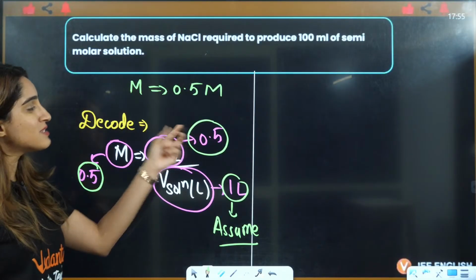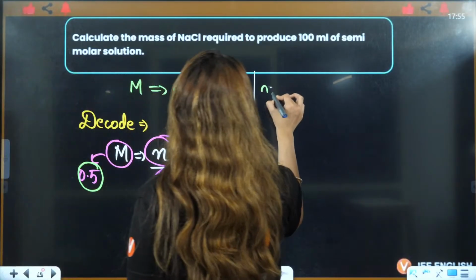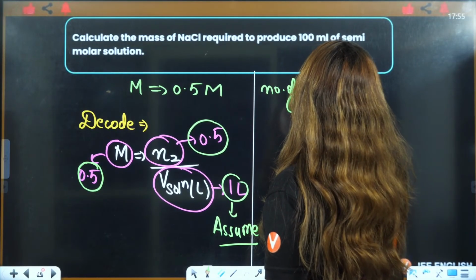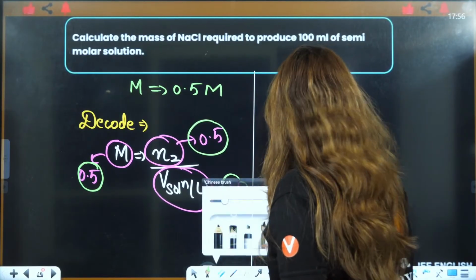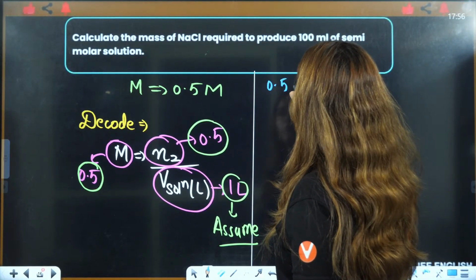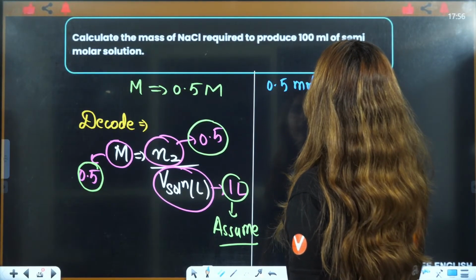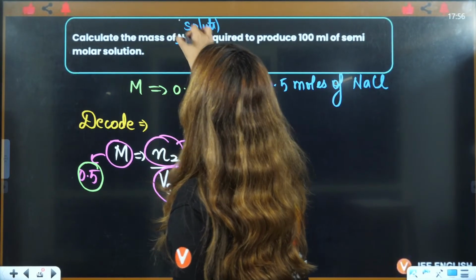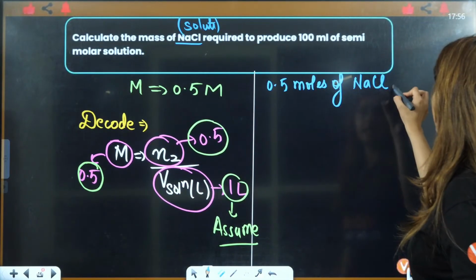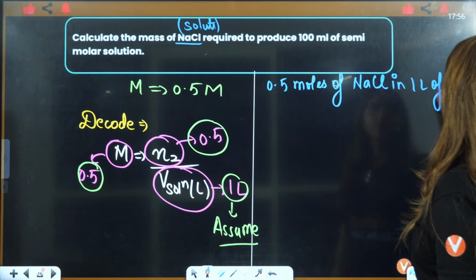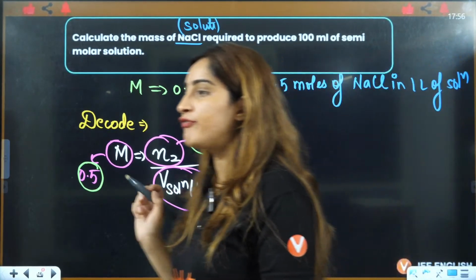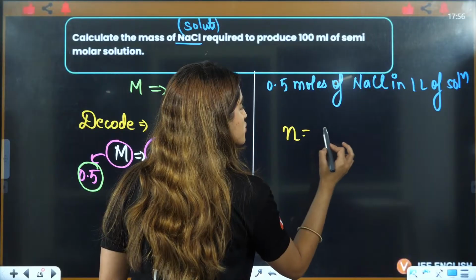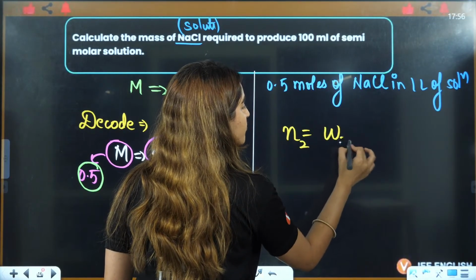This is 0.5, that means number of moles of solute. You can also write 0.5 moles of NaCl. NaCl is the solute, right? So you can write 0.5 moles of NaCl in 1 liter of solution. Now, those who remember, number of moles is equal to given mass by molar mass.